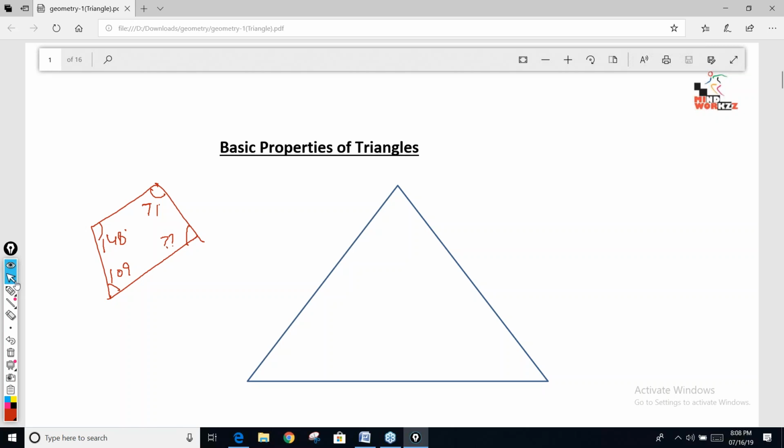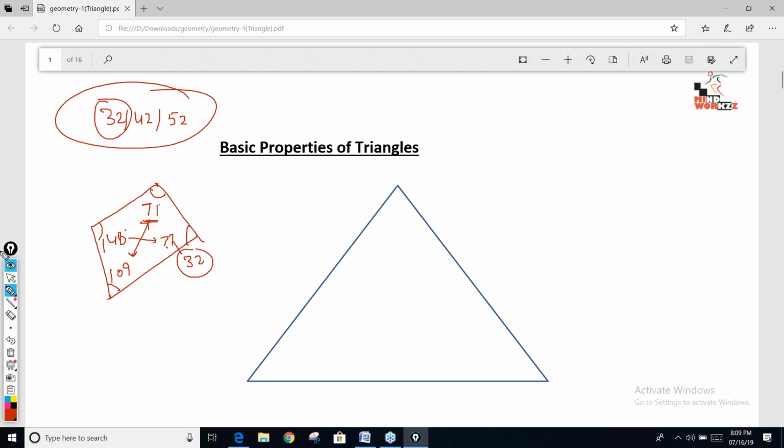Again, two answers. Calculation should be correct, guys. Three different answers for this question. It is just a calculation mistake: 32, 42, 52. Three different answers. The correct answer is 32, guys. Can't we add quickly 71 plus 109? Rather than adding these three angles in the same order, you should have added these two angles, which is 180. So the remaining angle should be 180. So if this is 148, this angle is clearly 32.